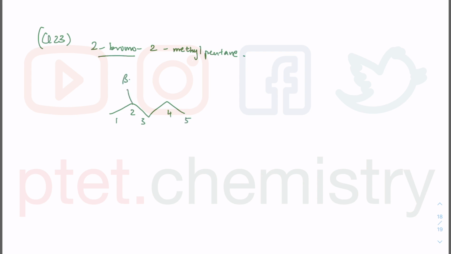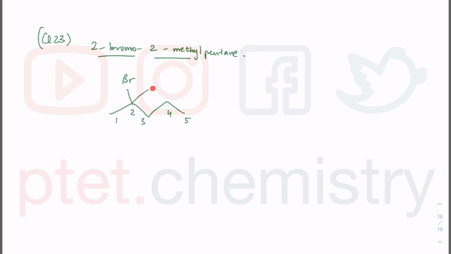Okay, question 23. So we have 2-bromo-2-methylpentane. The first thing we do is draw the pentane, 1 2 3 4 5. You have 2-bromo, so put a Br there, and you have 2-methyl, put a CH3 there.